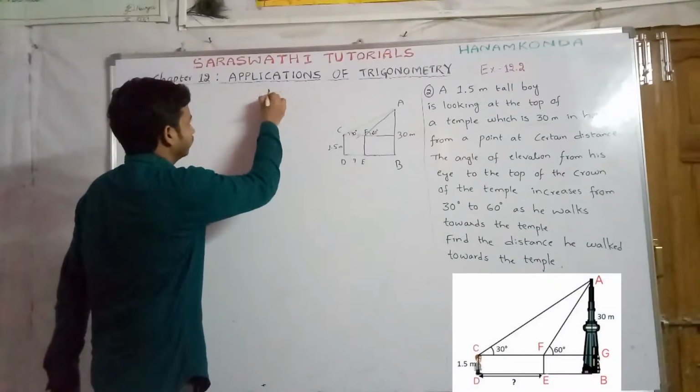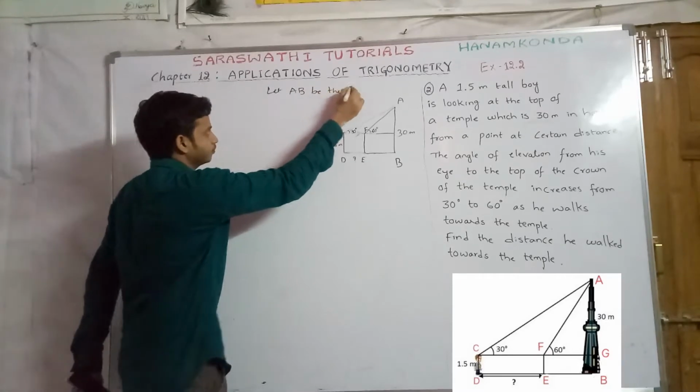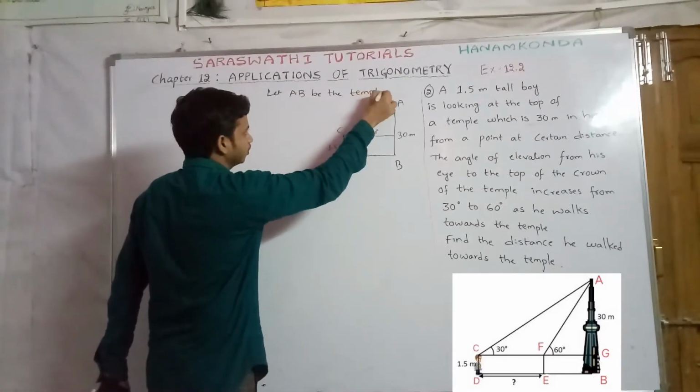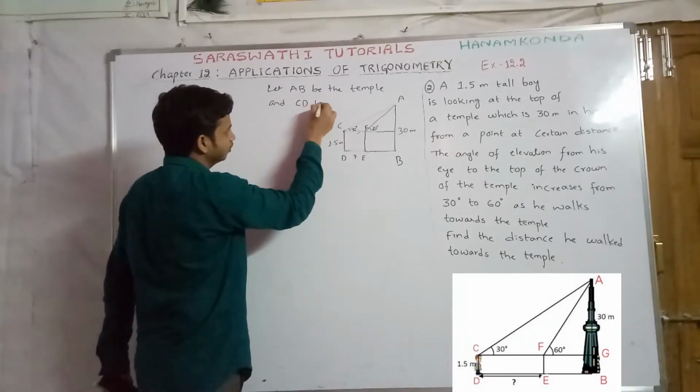Let us assume AB is the temple and CD is the boy.